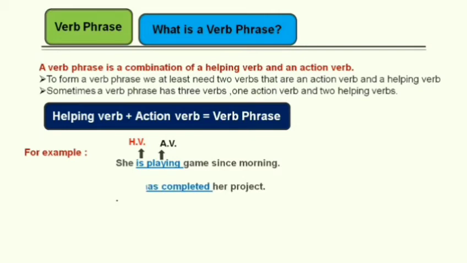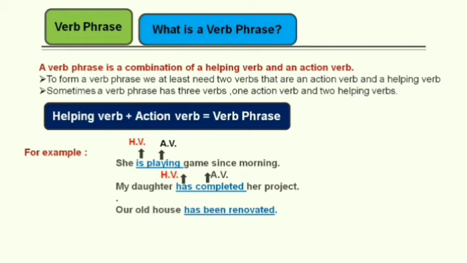The second example is: My daughter has completed her project. Here has is the helping verb and completed is the action verb. The third example is: Our old house has been renovated. Here has and been are helping verbs and renovated is the action verb. In this sentence, if you observe, there are two helping verbs, that are has and been, and renovated is the main verb, that means action verb.